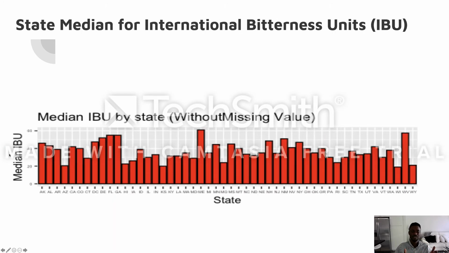For the IBU, we decided to calculate the median value as well, and we can see a lot of variance among the states. States like West Virginia come up with a lot of bitterness, and states like Arizona come up with very low. Arizona, Kansas, and I think Missouri come up with very low bitterness. And unlike the ABV, we see a lot of variance between the states when it comes to the median IBU value.